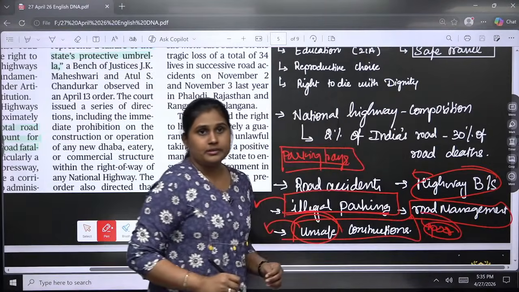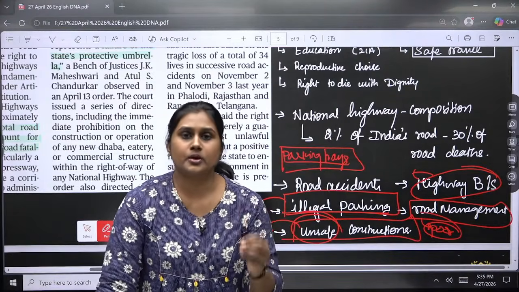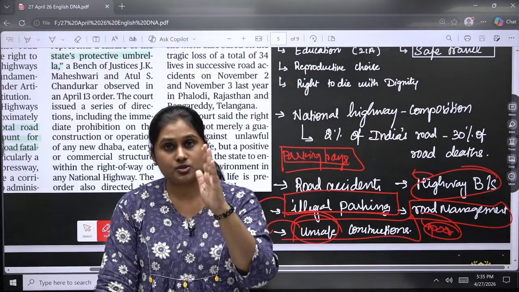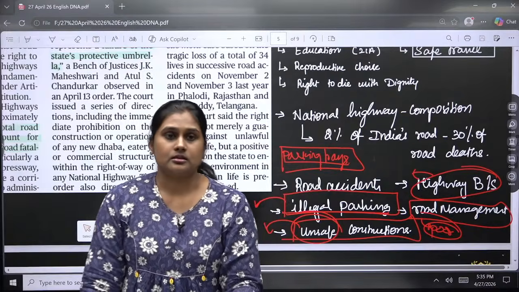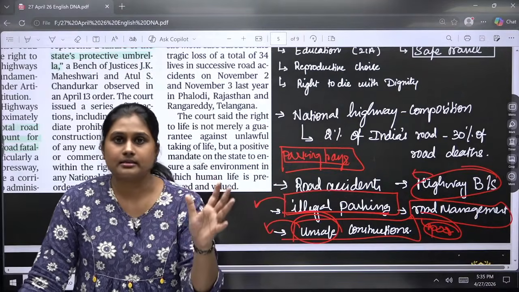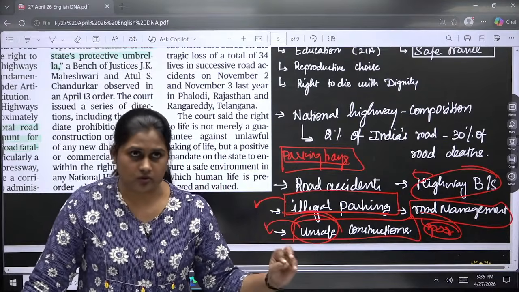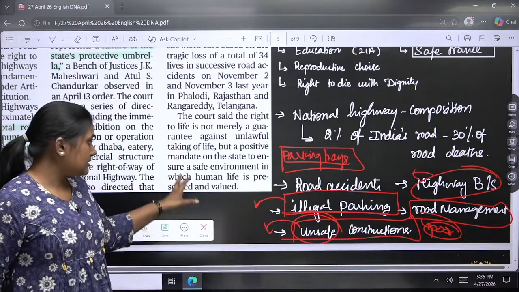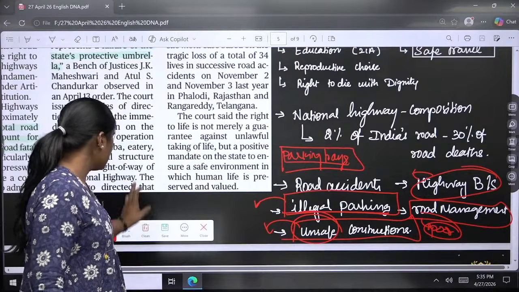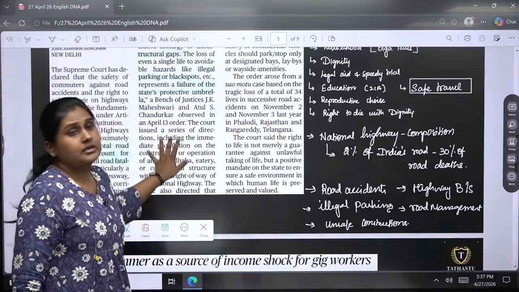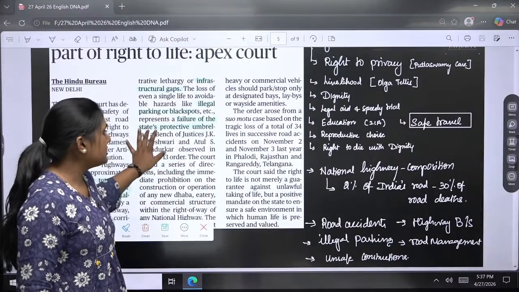Okay, so poor road management is, for example, if there is any high pit, or if there are no proper signals, or at the bends where rear mirrors have to be kept. So all these things have to be followed. These are the things that the Supreme Court has suggested to keep a safe environment when it comes to the roads.